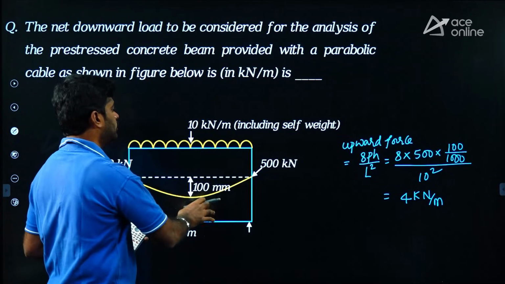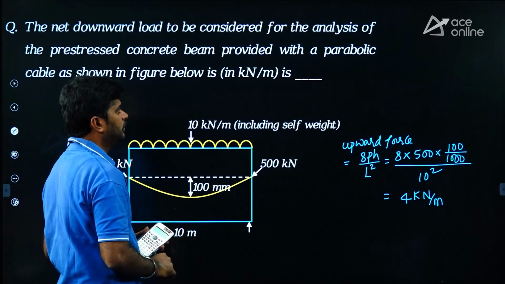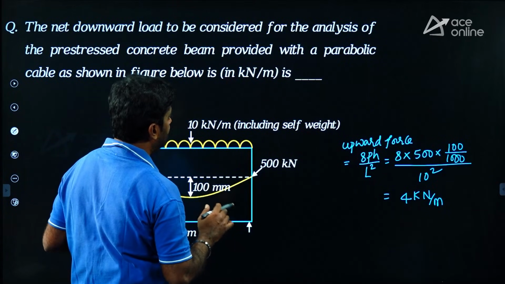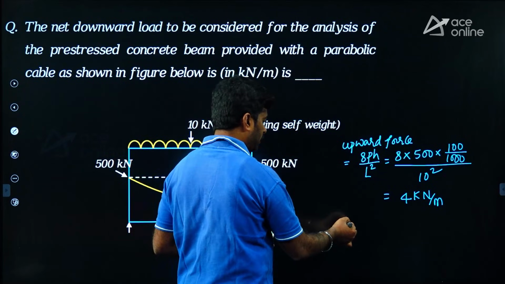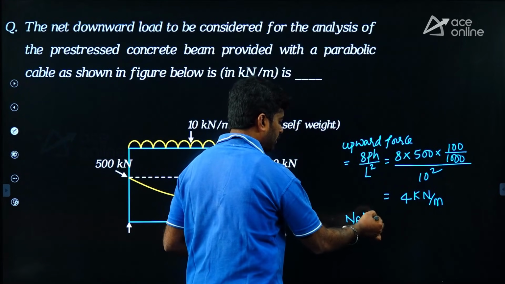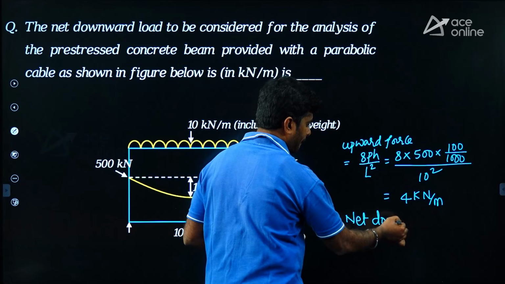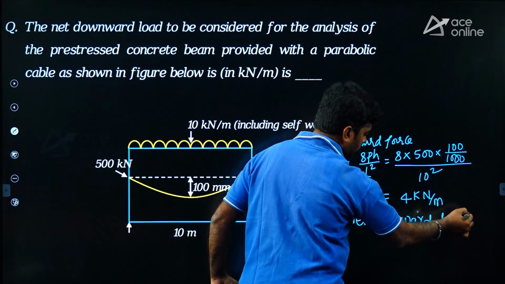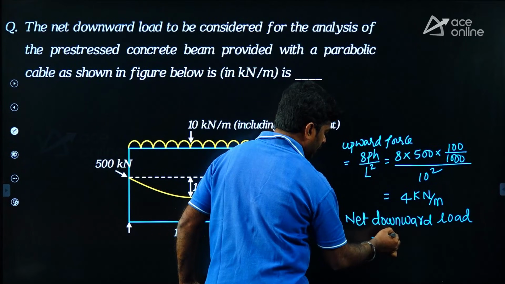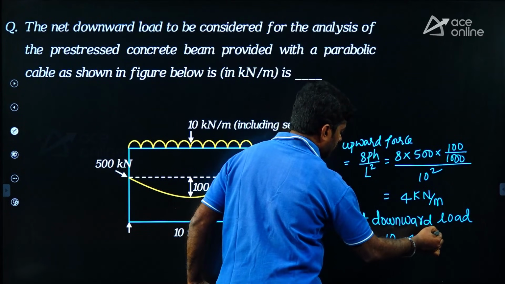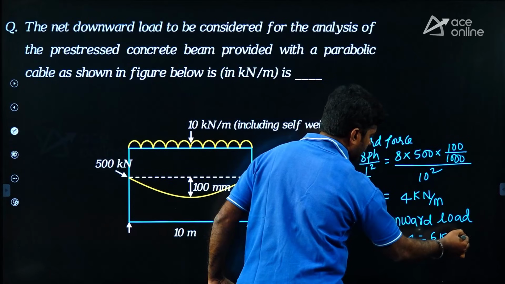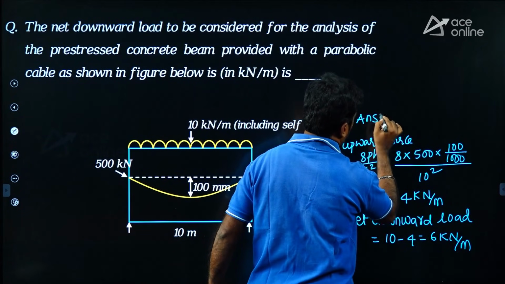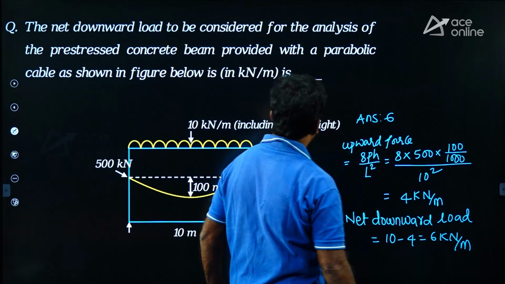What is the downward force? 10 kilonewton per meter, including self weight. But the question is, what is the net downward load? Net downward load equal to 10 minus 4, 6 kilonewton per meter. So answer is 6. Answer is 6. Okay?